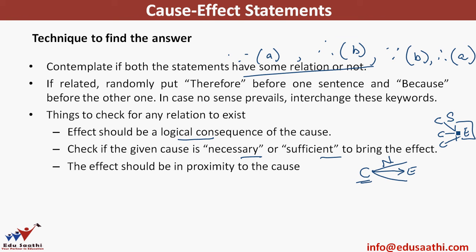Then, the effect should be in proximity to the cause. It's never that the reason is happening today and the result comes out 10 years later. The effect and cause would be so widely separated over the timeline that we can never be sure whether the effect is of the same cause or not.